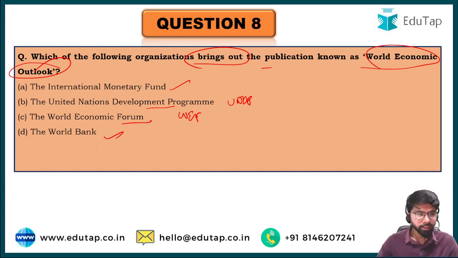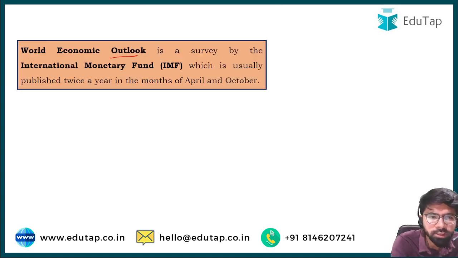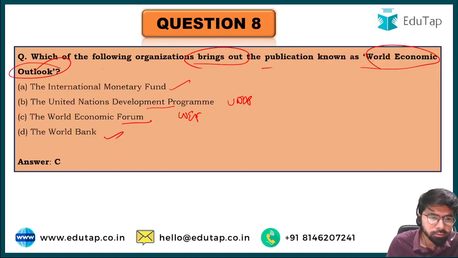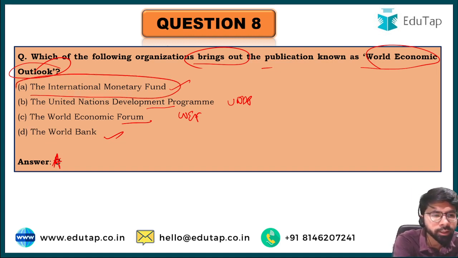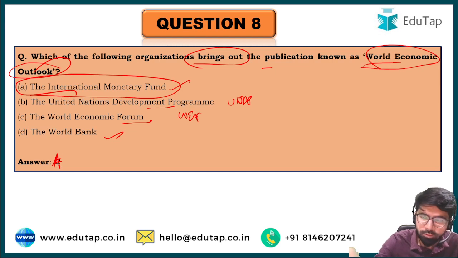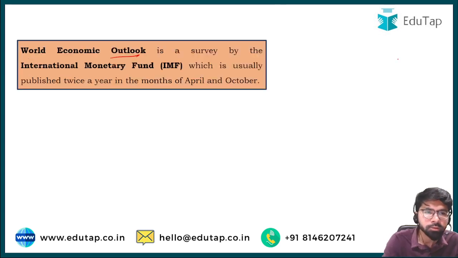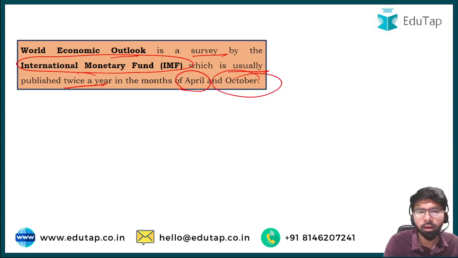Friends, the right answer here is option C, that is World Economic Forum. Sorry friends, here the right answer is option A, that is IMF. The International Monetary Fund is the right answer, friends. It is not the World Economic Forum. So let us look at the explanation. The World Economic Outlook is a survey that has been published by the IMF, which is usually published twice a year, in the months of April and October.